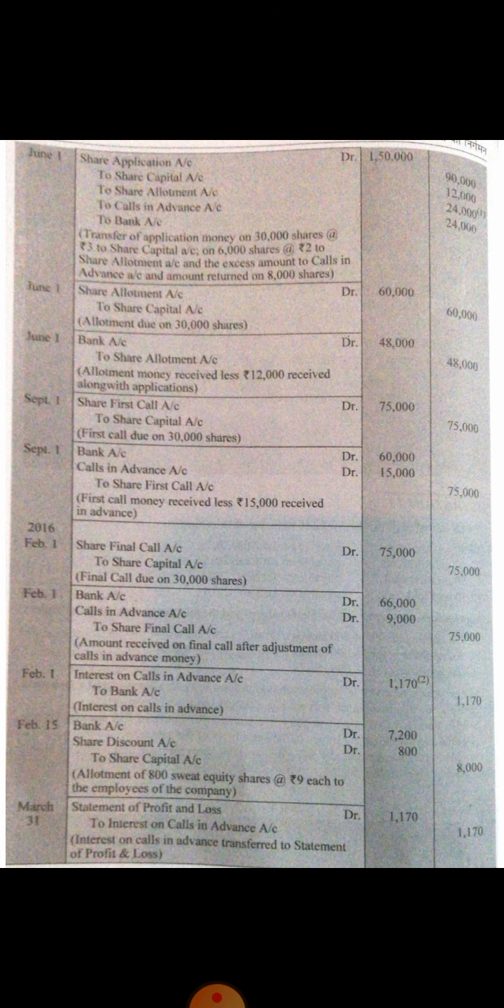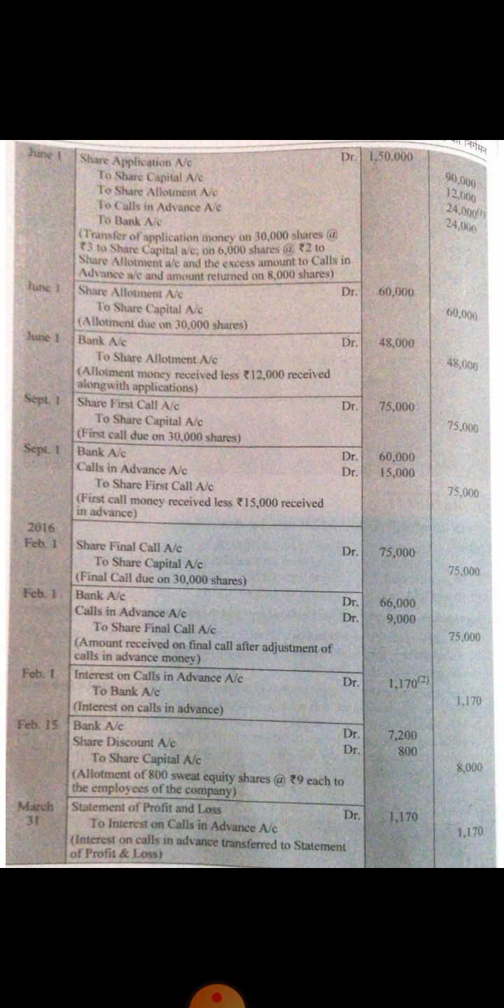60,000 is to be paid by the shareholder, but as 12,000 we have already adjusted, the remaining amount is to be shown in this entry. 60,000 minus 12,000, 48,000 is to be recorded. After that, the next entry is for the due amount of share first call.